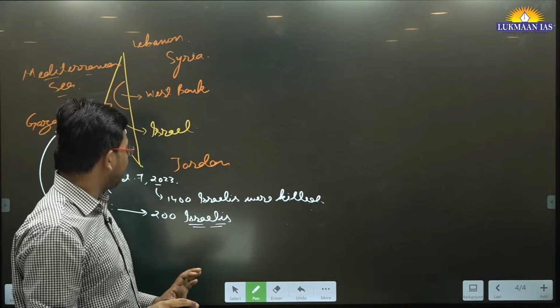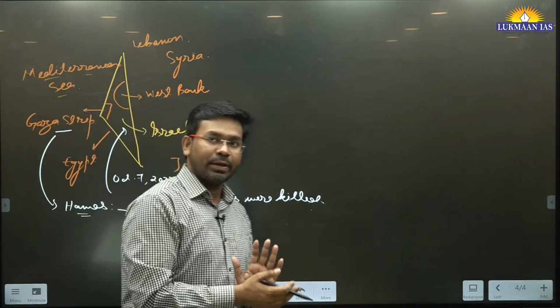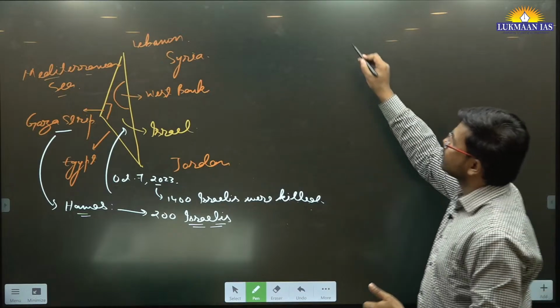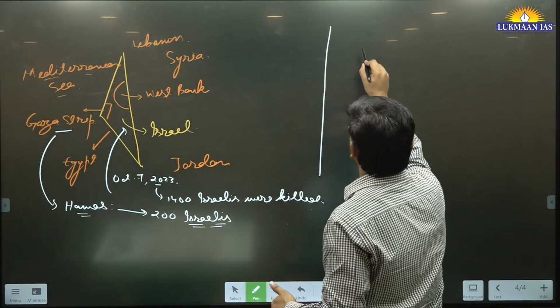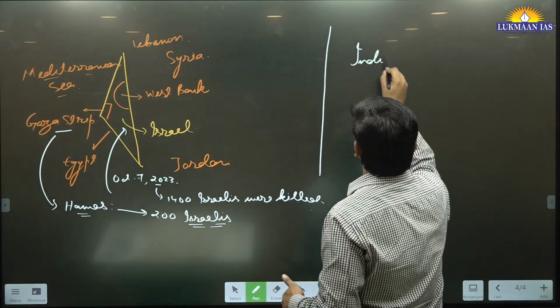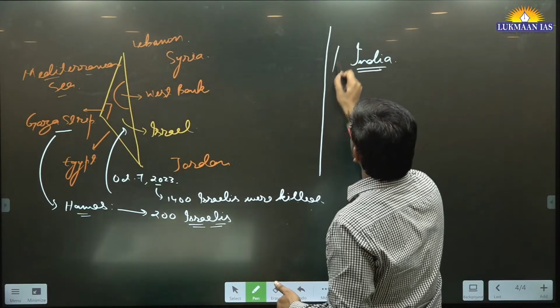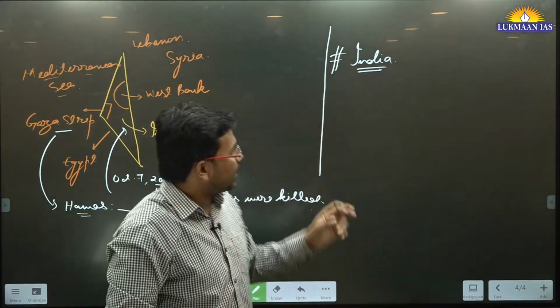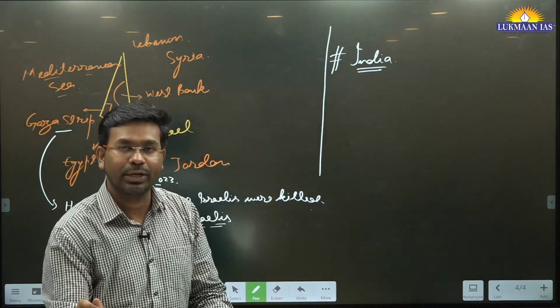Soon after that, during this phase of development, side by side, if we talk about India, India initially did not recognize Israel as a separate territory when Israel was created in 1947.